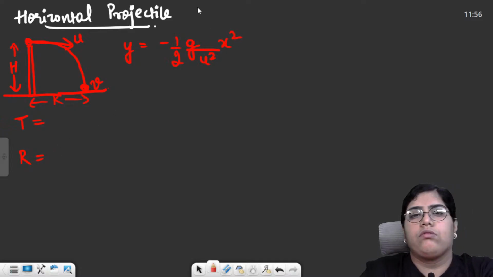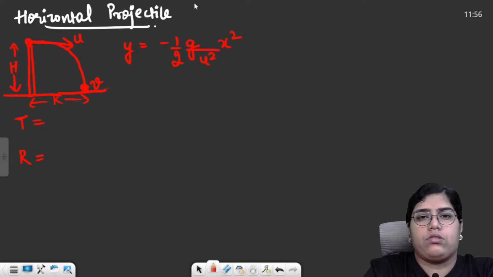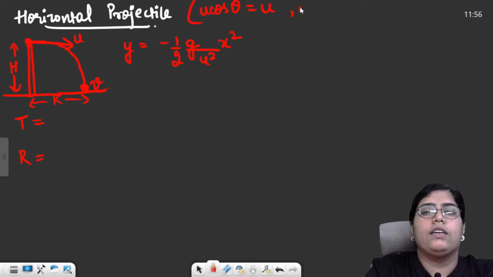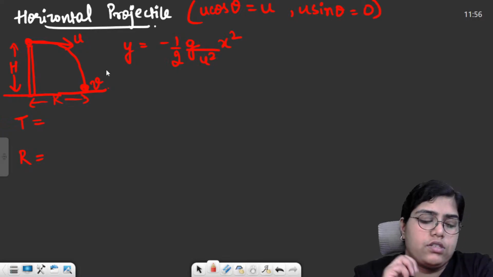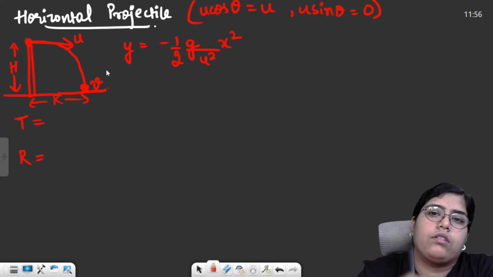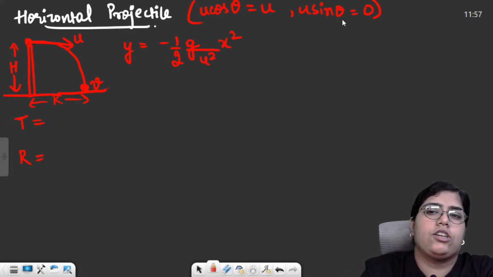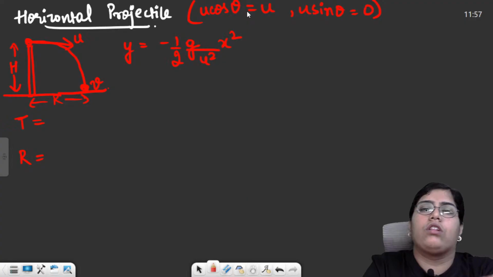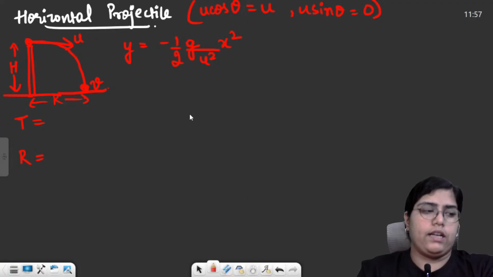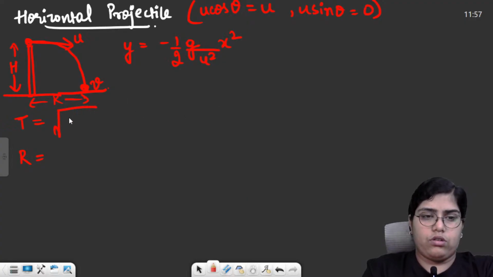You just need to remember that when you come to horizontal projectile, your u cos theta in this case becomes u and your u sin theta becomes 0 because your initial velocity is just in the horizontal direction. The vertical component of initial velocity is 0. Just need to replace these two things in all the formulas of oblique projectile. So time of flight comes out to be root 2h by g. Range is u multiplied by root 2h by g. That means u multiplied by time of flight.